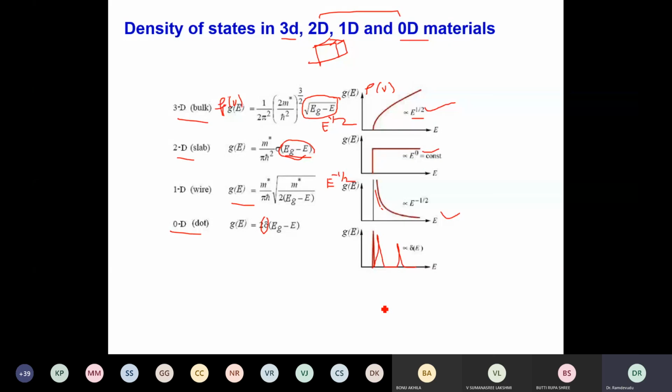But in 2D, the electron can move in only two directions, and movement in the third direction is restricted. In 1D, the electron can move only in one direction, either x or y or z, and the other two are suppressed. In 0D, there is no free dimension. All three dimensions are restricted for the electron to move. Therefore, they give special properties to the materials. Hence, density of states is also important to explain their properties at nano levels.